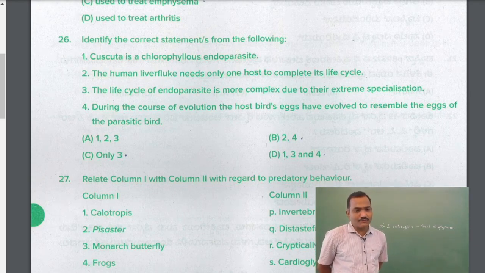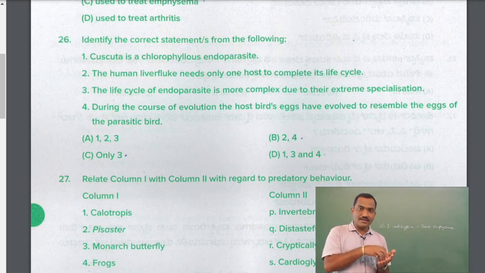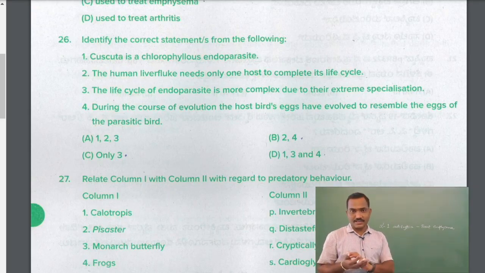During the course of evolution, the host bird's eggs have evolved to resemble the eggs of the parasitic bird. Naturally, the parasite is the one which depends on the other, so the one which depends on the other has to adapt, not the host.